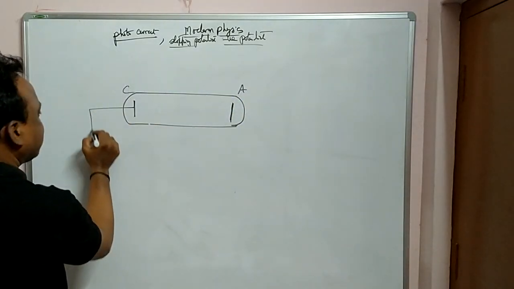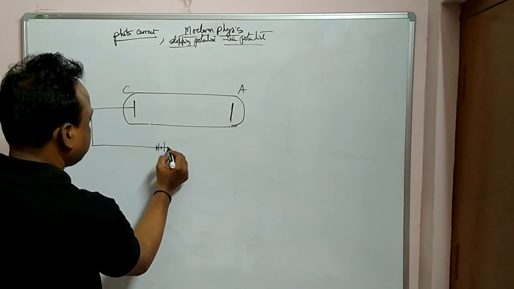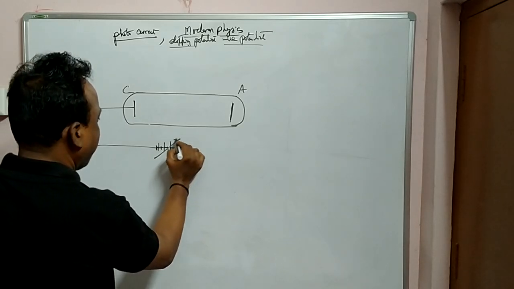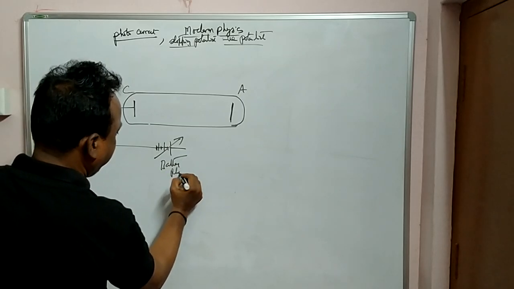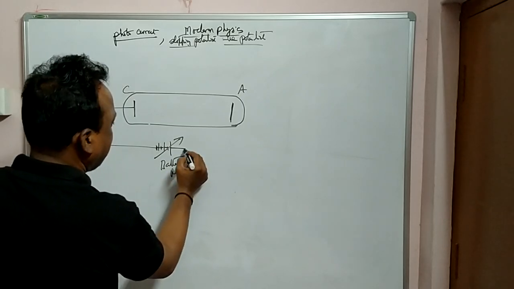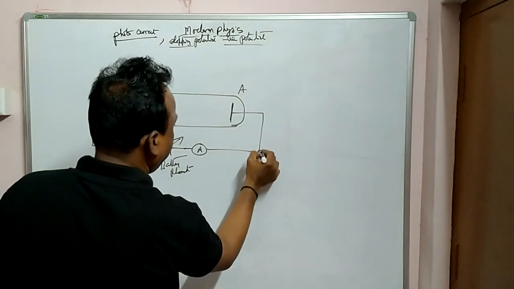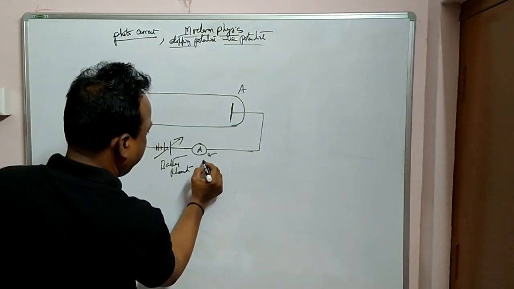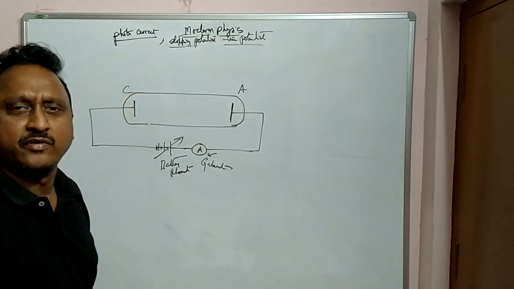Okay, and these are connected to the battery. Okay, with the help of a rheostat, battery with help of a rheostat, and of course an ammeter or a galvanometer to detect the small amount of current,